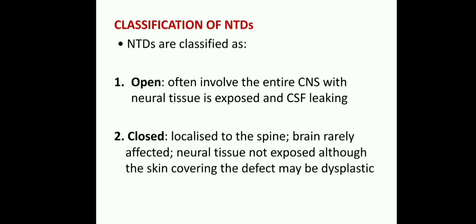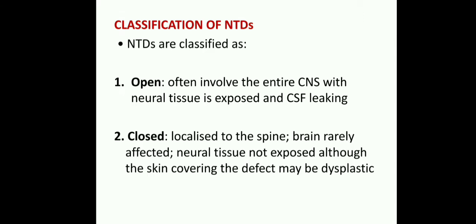Here in the open type, there is no covering layer of skin and no covering of the skull wall, so everything is open. There is leakage of the cerebrospinal fluid; that is called open. Next, closed. Closed means it is localized to the spine, rarely affects the brain, and neural tissue is not exposed. Although the skin is covered, the defect may be dysplastic.